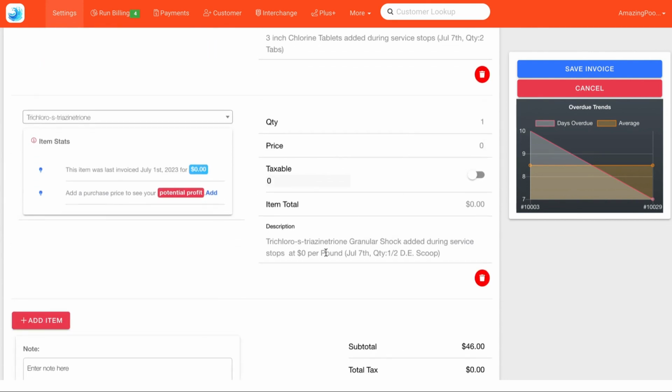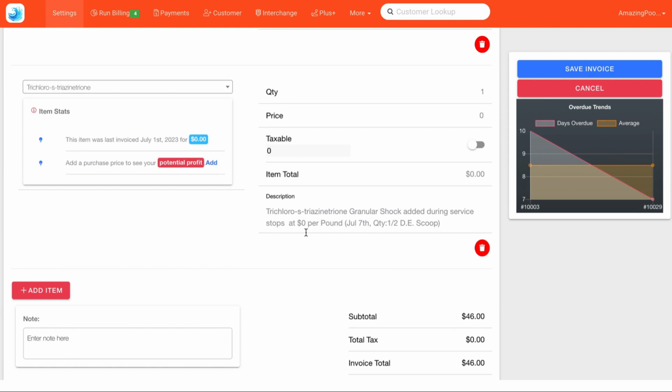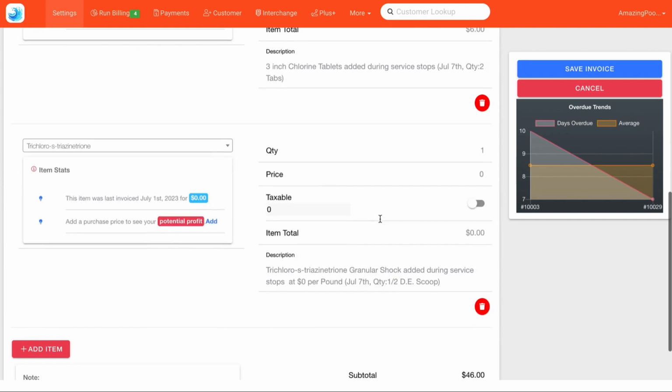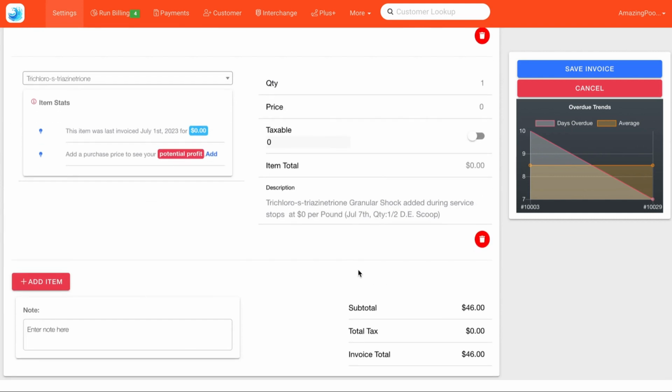We can also see here that we've added shock and there's a $0 price per pound, so nothing is entered here. So that's something to keep in mind. This is what it's going to look like if you don't have a price entered, and this is what it's going to look like if you do. So just make sure your chemicals are double checked so you can make sure you're billing customers correctly. And that is how chemical auto charging works with Pay the Pool Man.